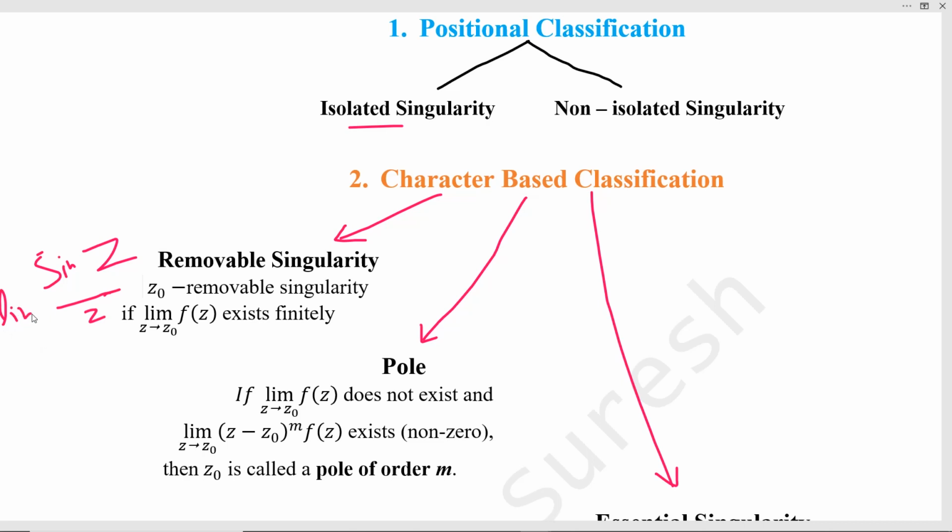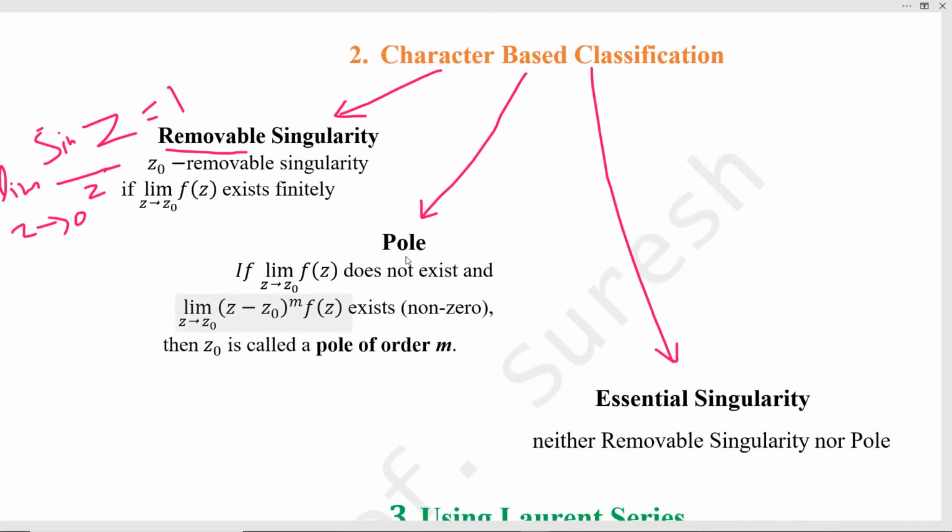By using L'Hospital's rule, limit z tends to 0 of sin z by z is in 0 by 0 form, so we can differentiate the numerator and denominator separately. So we get cos z by 1, and then taking limit z tends to 0, cos z equals cos 0, that is 1. So this exists and is finite. First by seeing it, it is a singularity, but after taking the limit, the limit exists. So we are giving the name removable.